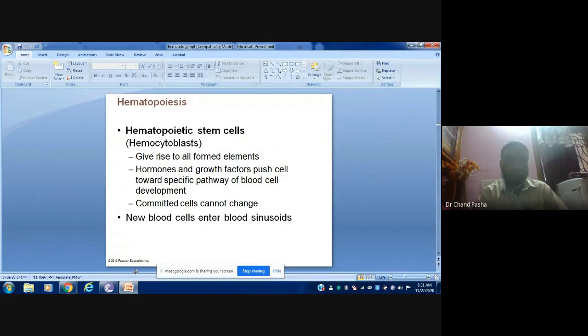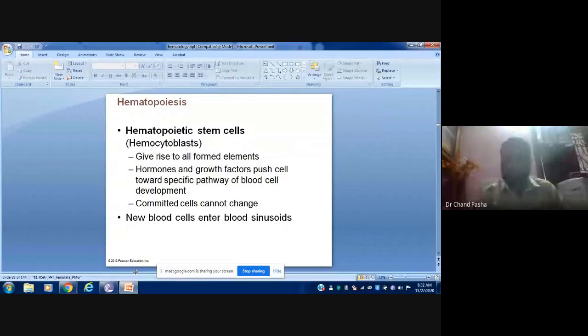Depending on the influence from outside, different types of cells are produced. And once one type of cell lineage is produced, that will be retained, and it cannot go back. We'll see that in detail. And once these blood cells are produced, they will enter through blood sinusoids,